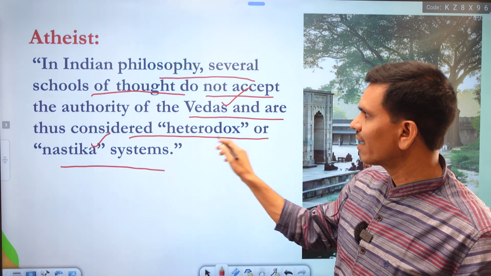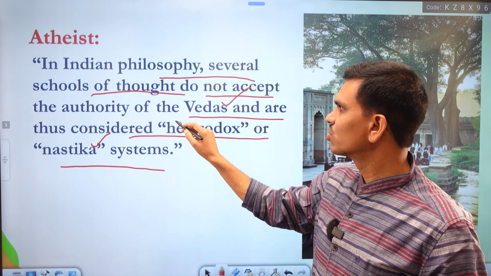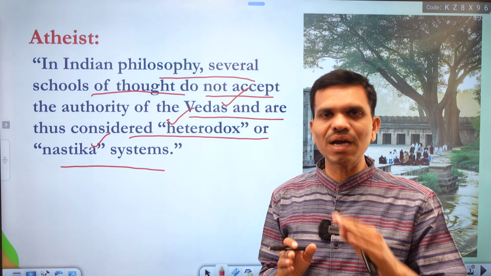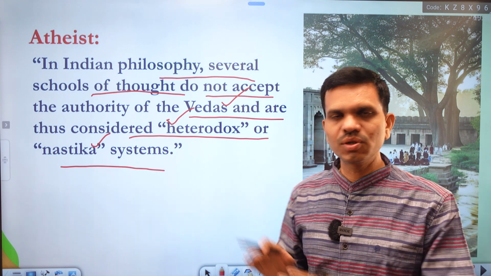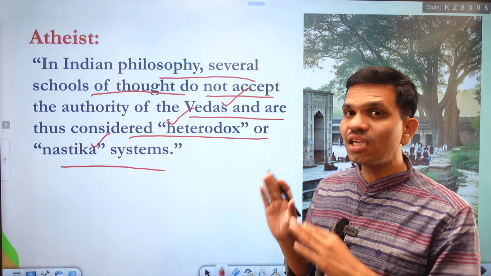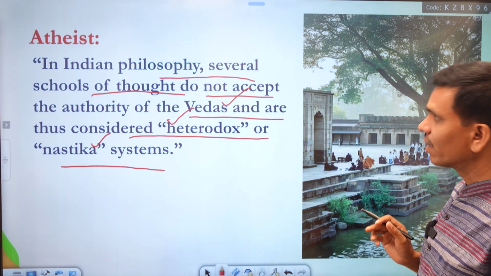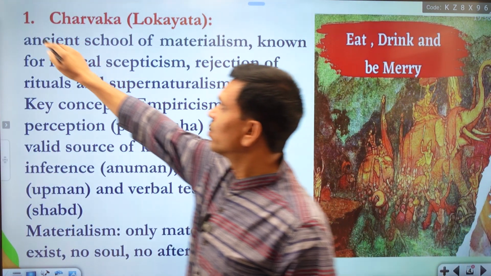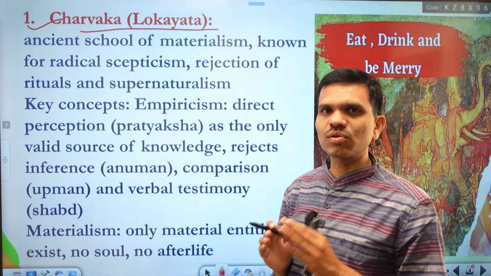And here it is heterodox. Heterodox means in opposition to. Hetero means opposite. So this is opposite to the theist system. So we have six theist systems in India which we discussed in the last video, and we have three atheist systems. Let's consider the first system here, the first very prominent system which is Charvaka or Lokayata. It is also known as the Lokayata system.